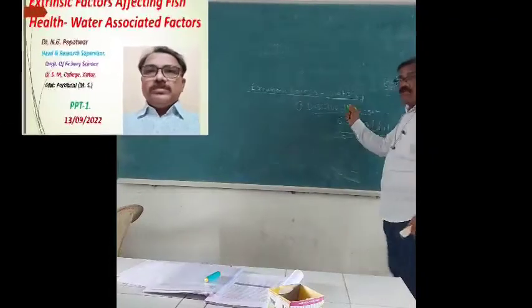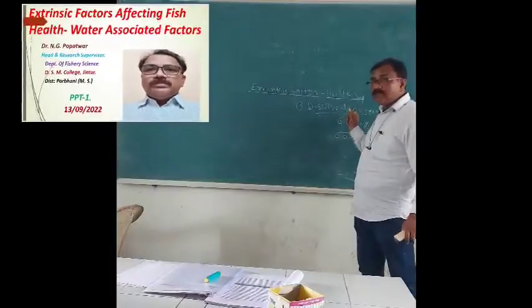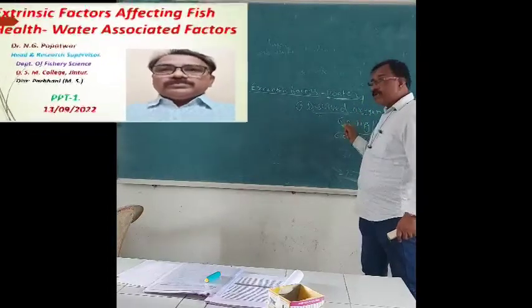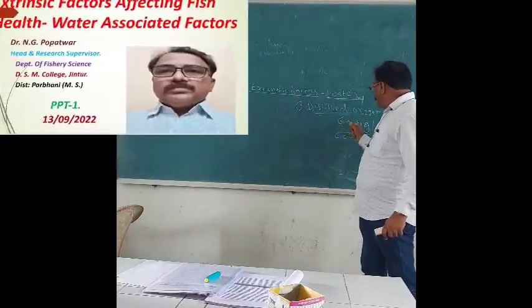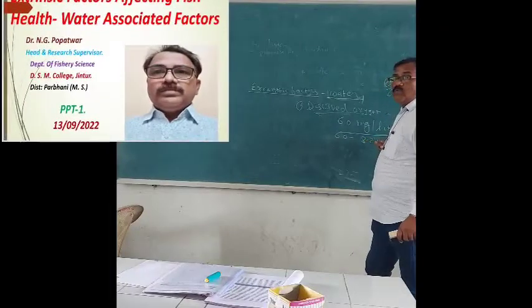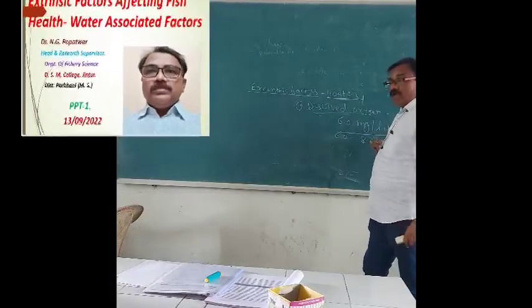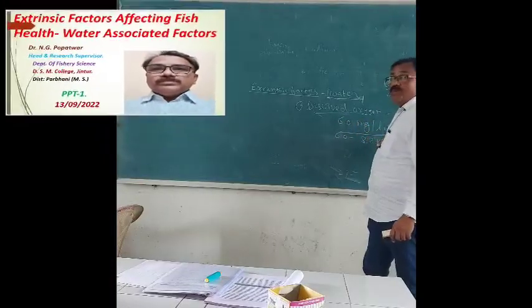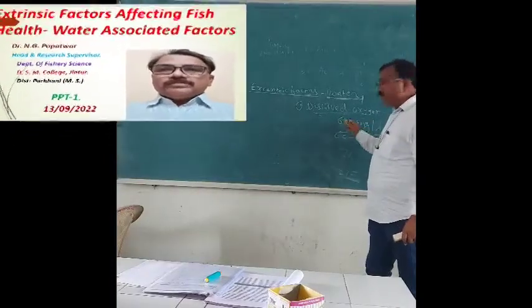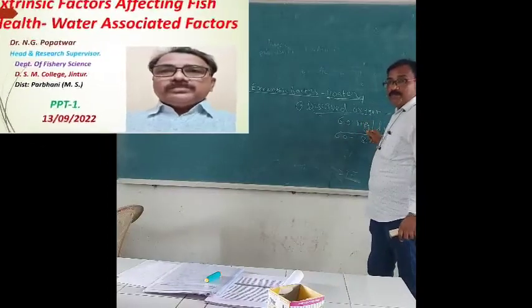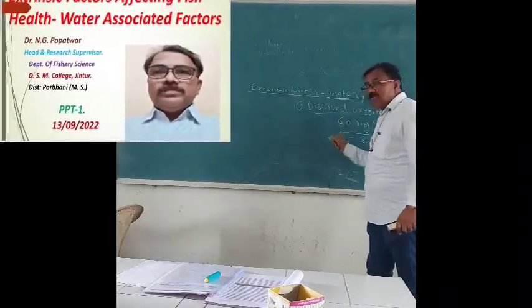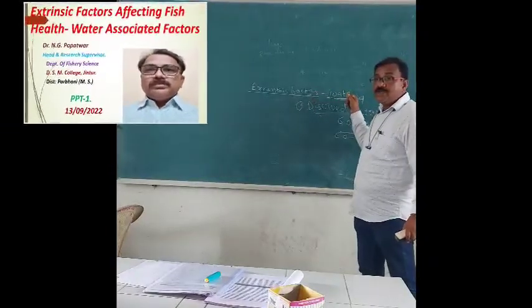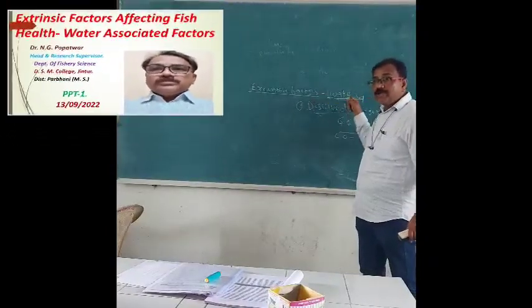And this oxygen level, dissolved oxygen. Which oxygen? Dissolved oxygen. The better range for dissolved oxygen is 6.0 to 8.2 milligram per liter, or 6.0 to 8.2 ppm, parts per million. When the oxygen level is in this range in water, that water is ideal water.